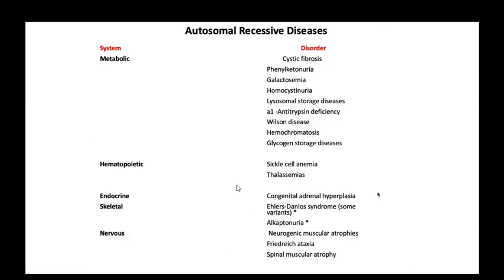These are the disorders related to autosomal recessive: metabolic disorders like cystic fibrosis, phenylketonuria, galactosemia, homocystinuria. That table is also written in your Robbins book. Hematopoietic disorders like sickle cell anemia, thalassemia, endocrine disorders like congenital adrenal hyperplasia, and other disorders of the skeleton and nervous system also.